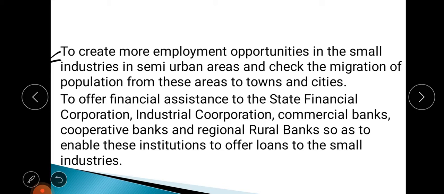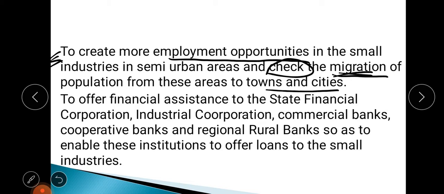So by creating this kind of small industries, such migration can be reduced, because if there is a small scale industry in the villages, people can get employment opportunities in those industries also. That means there is no need for them to migrate to the towns and cities. So that is another important function. It creates employment opportunities, and therefore it checks, that means reduces, the migration of people to cities and towns.